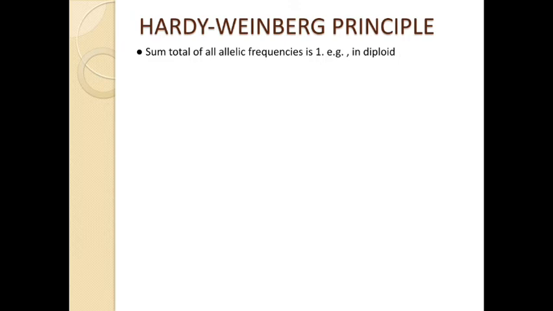So in a diploid, what happened? They said the sum total of all the allelic frequency, that means in a population, whatever allelic percentages are found, it is always equal to 1. Example in diploid, the principle can be represented mathematically as follows. So it is said that the Hardy-Weinberg principle can be represented mathematically.